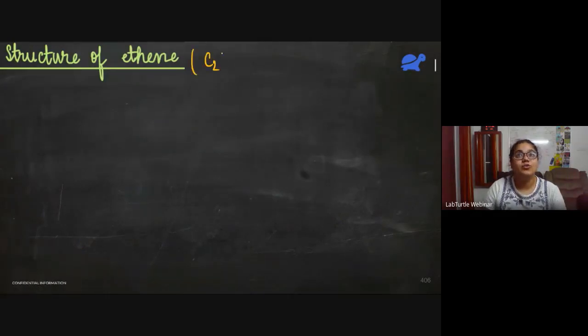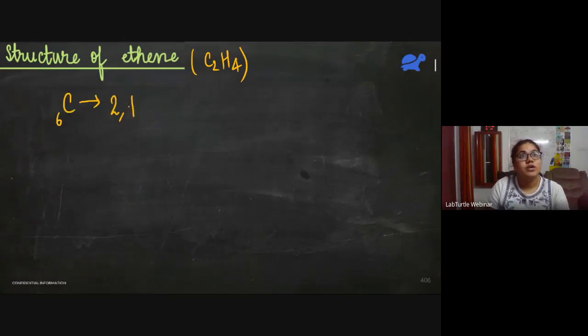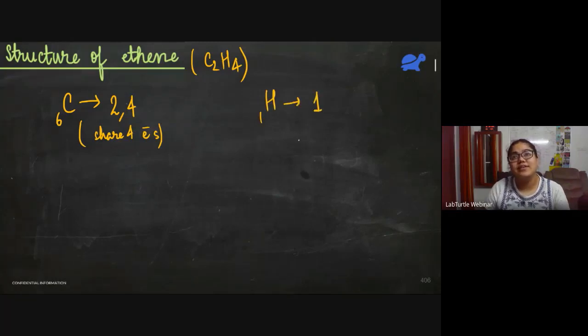So ethene is C2H4. Let's try. This is the last question of the day, and then we'll meet in the next class. So C2H4, carbon is 2, 4. So each carbon atom will share 4 electrons, right? Because it needs 4 electrons, so it will share 4 electrons. And hydrogen, it will only share 1 electron to become like helium.